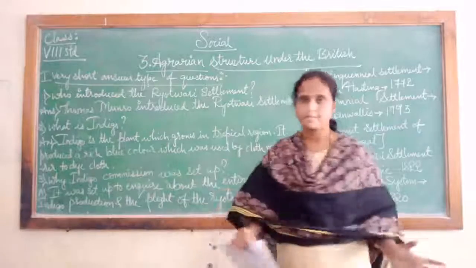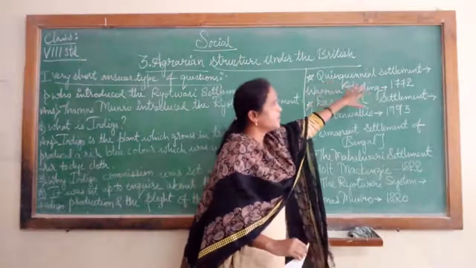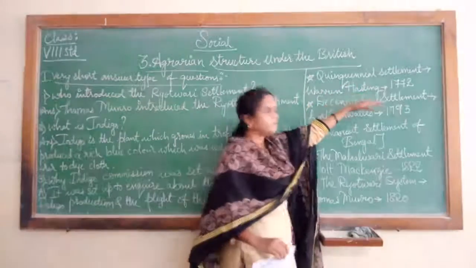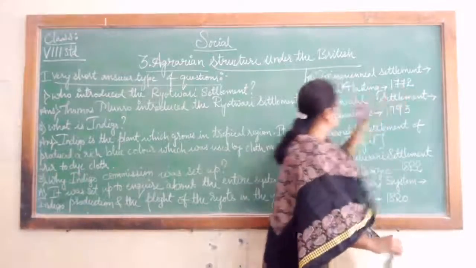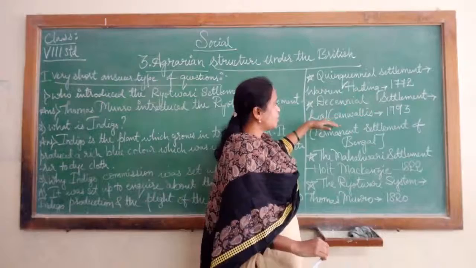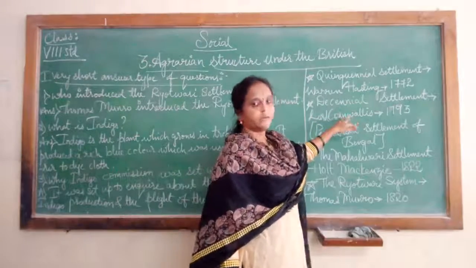Along with this, some examples here. See here guys, this is the quinquennial system which was introduced by Governor General Warren Hastings in the year 1772. Next is the decennial settlement. It was introduced by Lord Cornwallis in 1793 when he was the Governor General of India.